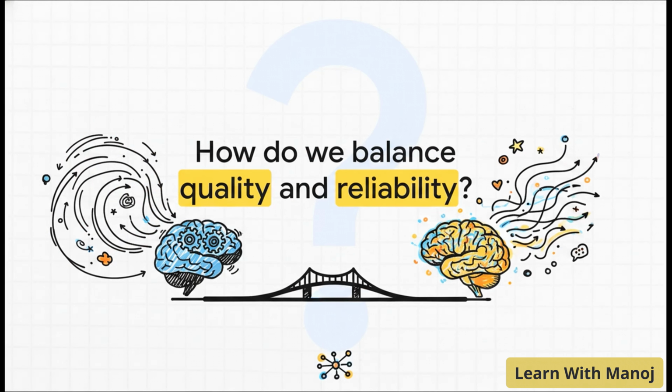Which leaves us with a pretty profound question to think about today. As we build systems that truly think for themselves, how are we going to balance our quest for perfect, highly reliable answers with the beautifully unpredictable nature of an autonomous mind? It is without a doubt the defining engineering challenge of our time.